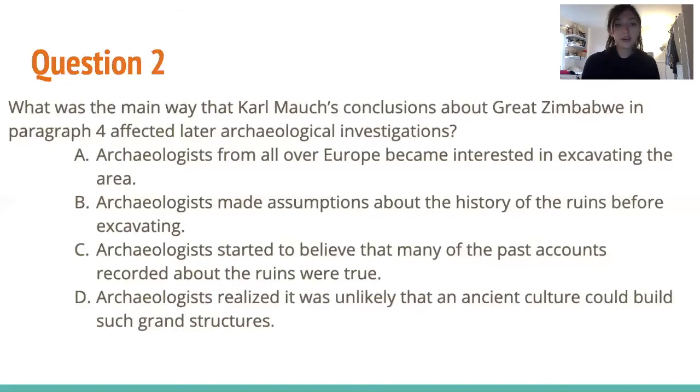So choice C, archaeologists started to believe that many of the past accounts recorded about the ruins were true. So this doesn't tell us how it affected the later archaeological investigations. It just tells us how archaeologists thought. It didn't say how it actually physically affected them. Choice D, archaeologists realized that it was unlikely that an ancient culture could build such grand structures. So this isn't talking about either Mauch's conclusions or how it affected, so we can immediately get rid of it. So the answer is B.